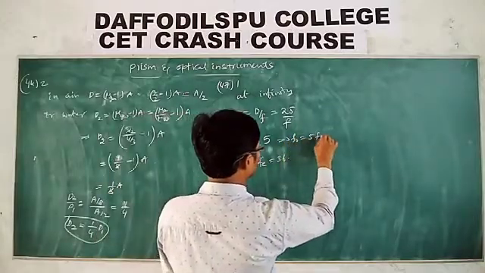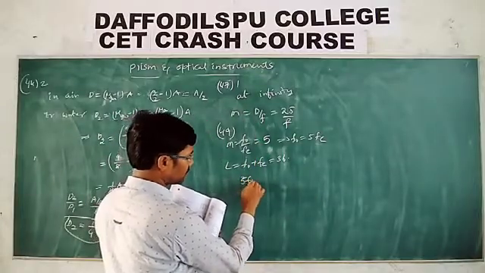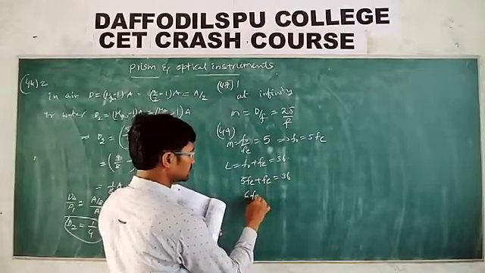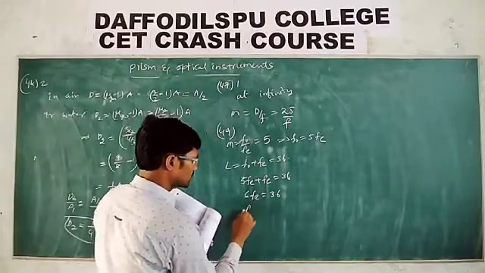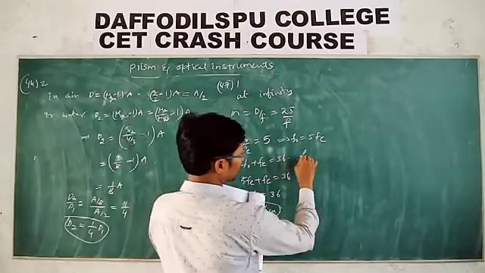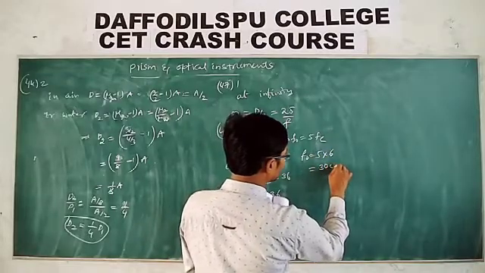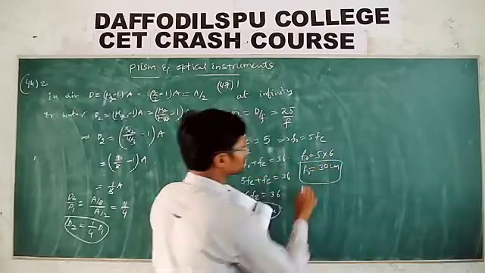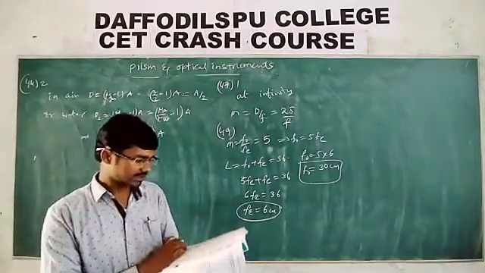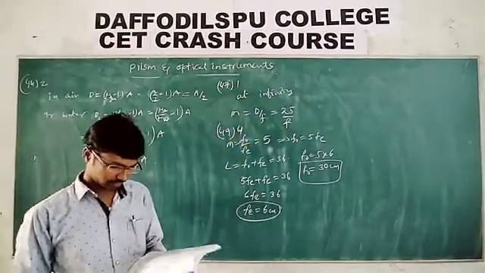F naught is equal to 5 Fe. Substituting, 5 Fe plus Fe is equal to 36, then 6 Fe is equal to 36, so Fe is equal to 6 cm. F naught is equal to 5 into 6, which is 30 cm. So the focal length of the objective is 30 cm, and the focal length of the eyepiece lens is 6 cm. The fourth option.